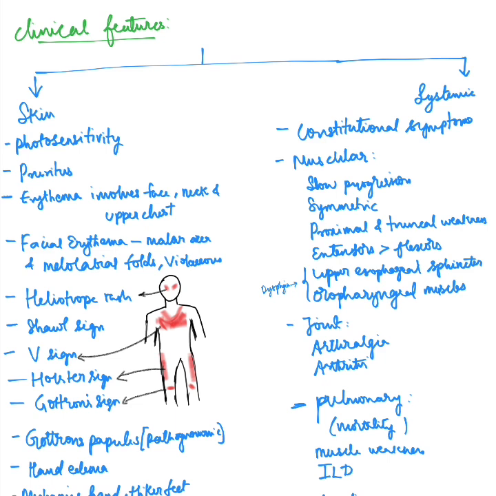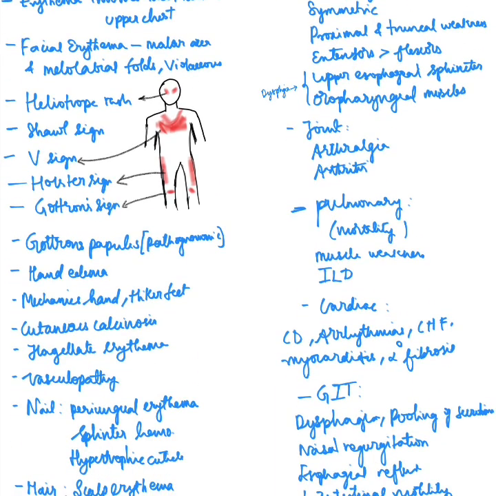And then there's something called as V sign when the rash involves the V area of the neck and the upper chest, and then the Holster sign when the rash involves the hips and the lateral thighs, and Gottron's sign when the rash is seen over the joints. Coming to Gottron's papules, they are pathognomonic of dermatomyositis, and they are flat-topped lichenoid lesions that occur over the distal interphalangeal and proximal interphalangeal joints, as well as the metacarpophalangeal joints, and they are red or lilac color, and they can also occur over the elbows and knees.